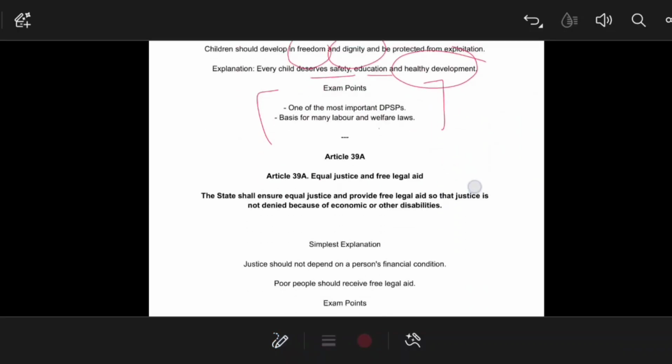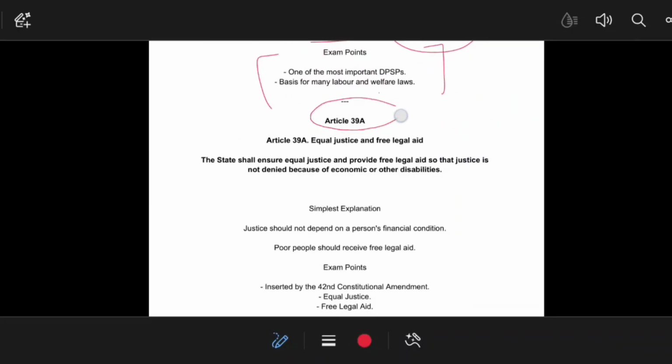Okay, but let me talk about Article 39A. This article provides free legal aid, and it was included by the 42nd Constitutional Amendment Act in 1976. The text states that the State shall ensure equal justice and provide free legal aid so that justice is not denied merely because of economic or other disabilities.